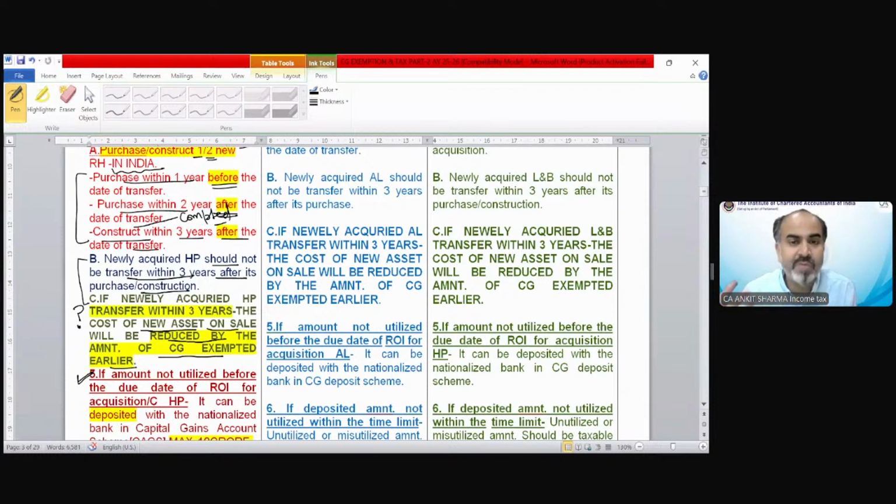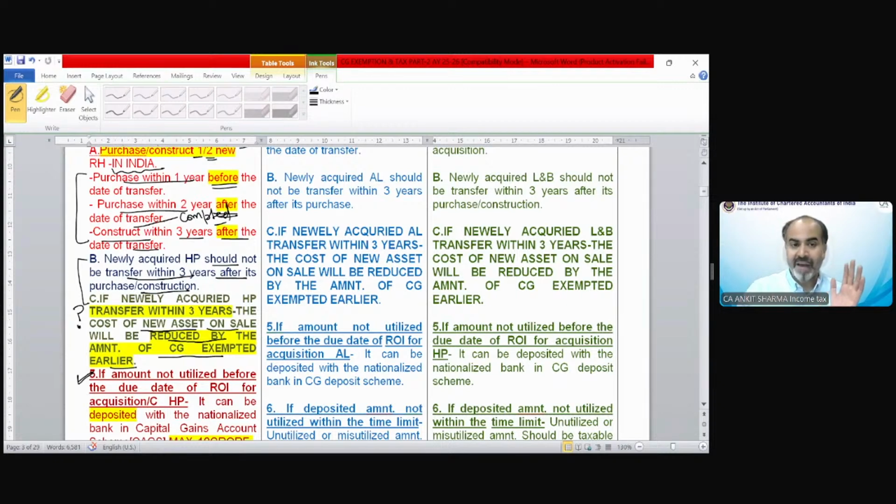So technically, the benefit you claimed due to that exemption is going to be taken back by reducing the cost of the asset. Till now, it is clear?